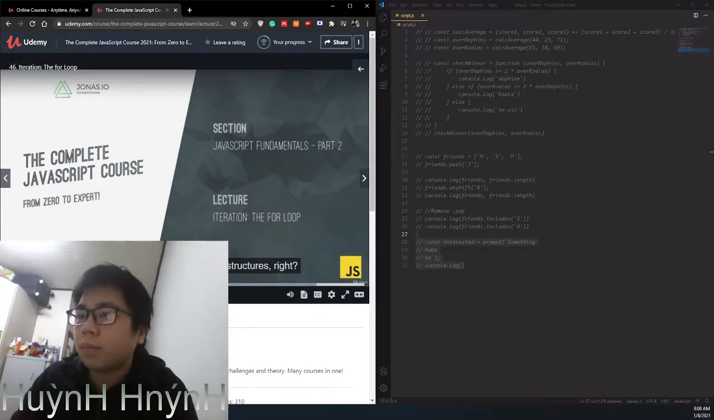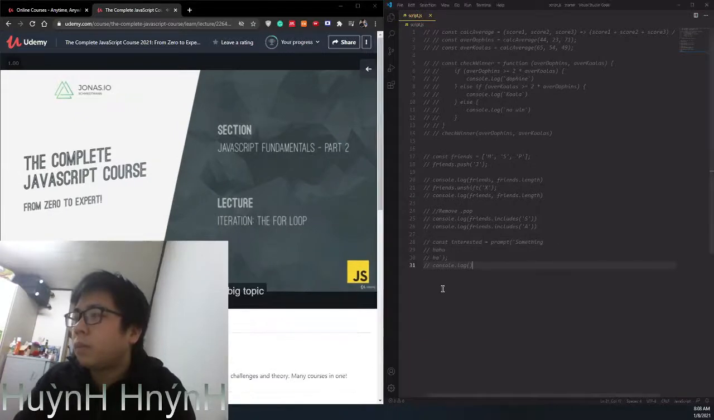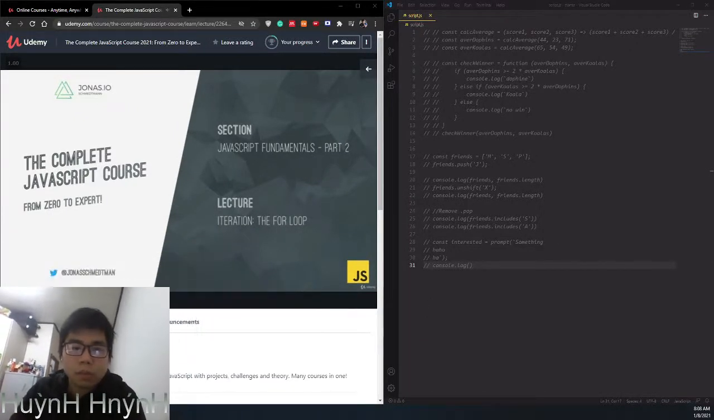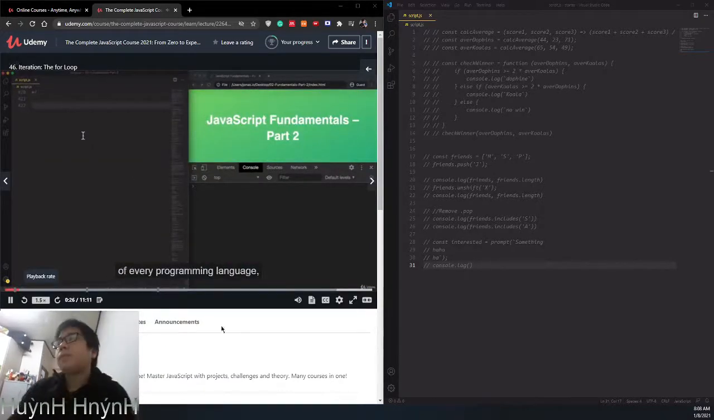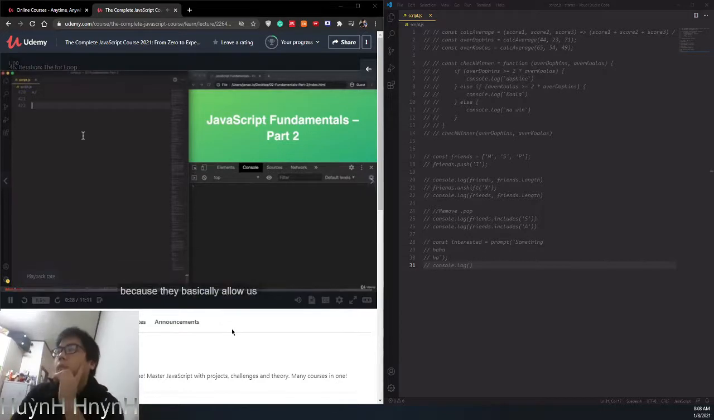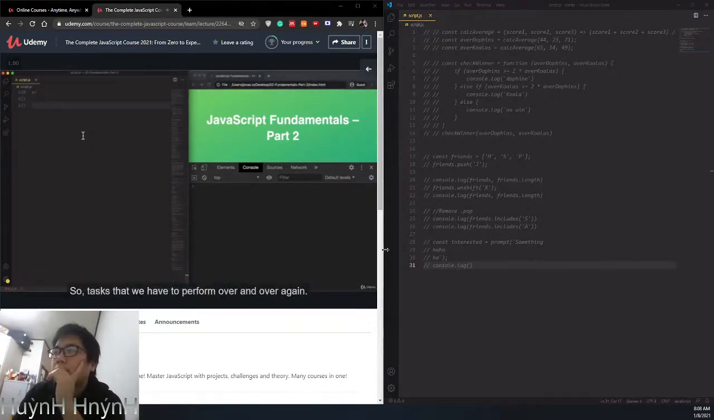And also that there are more control structures, right? Well, one of the other control structures are loops. And so loops are our final big topic in this JavaScript fundamentals section. Loops are a fundamental aspect of every programming language because they basically allow us to automate repetitive tasks. So tasks that we have to perform over and over again. And here I like to use the analogy of a gym.